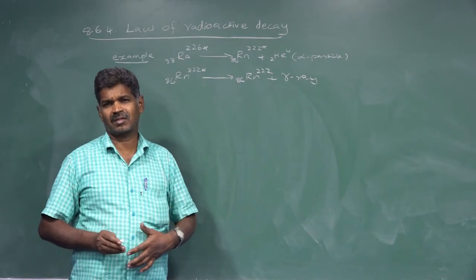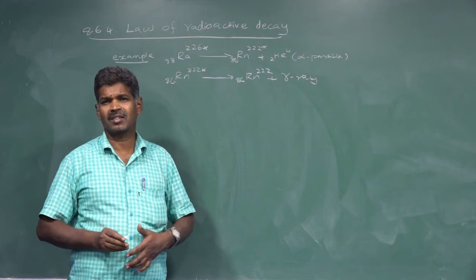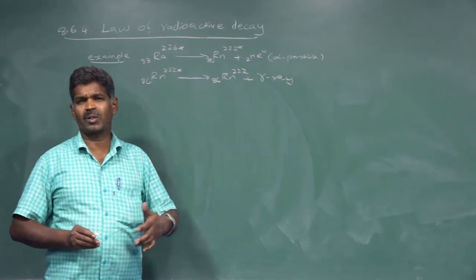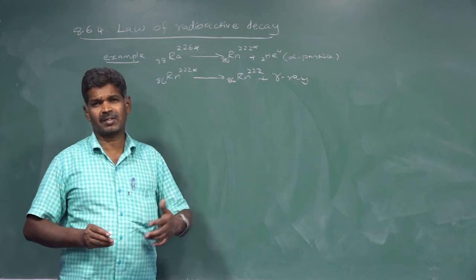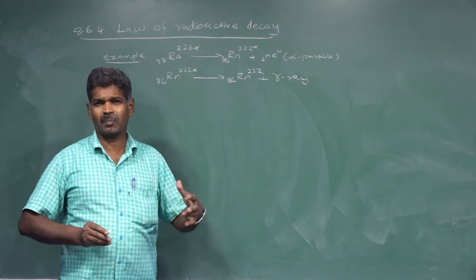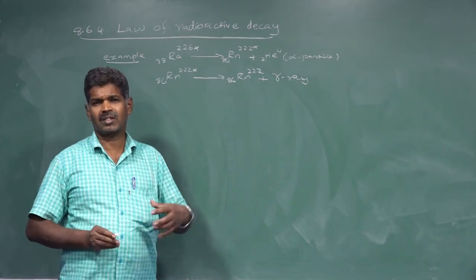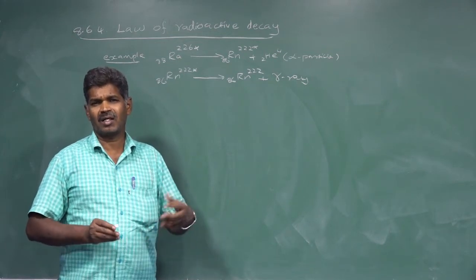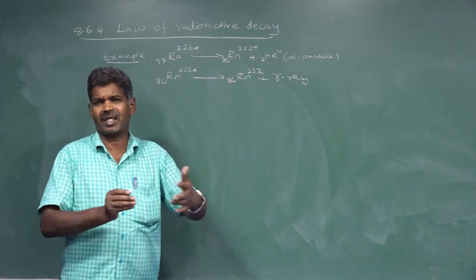It will take some time, and as well, radioactive decay is a random process. We cannot predict which elements disintegrate first and which elements disintegrate next.